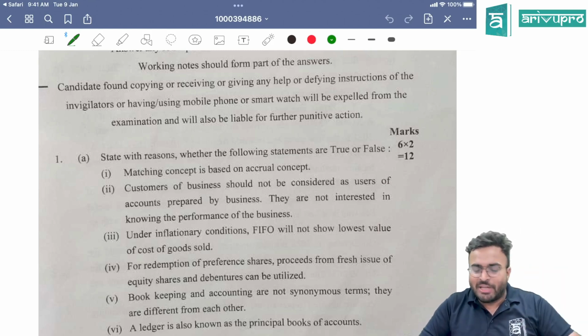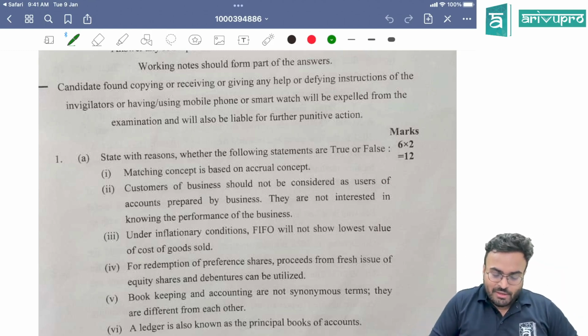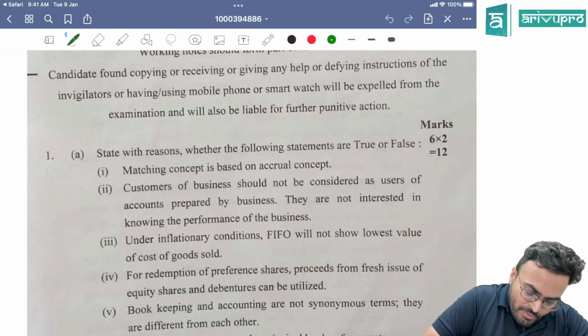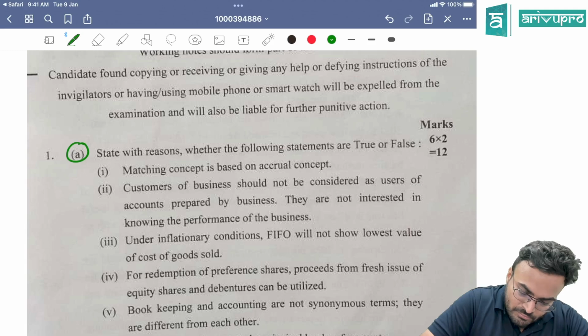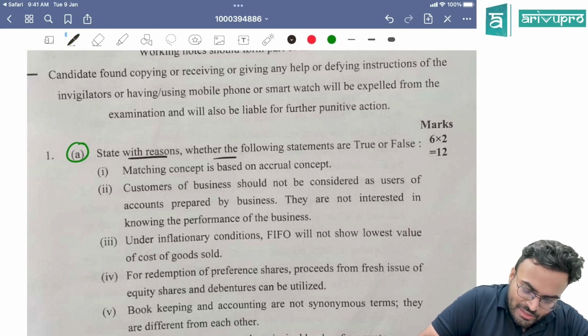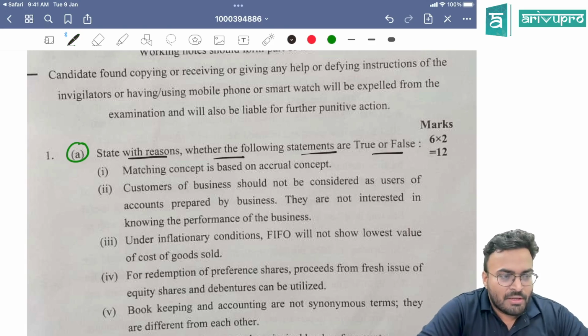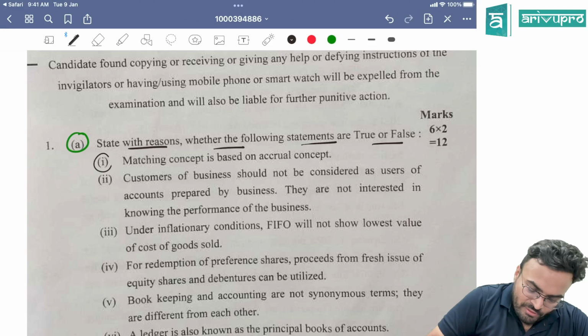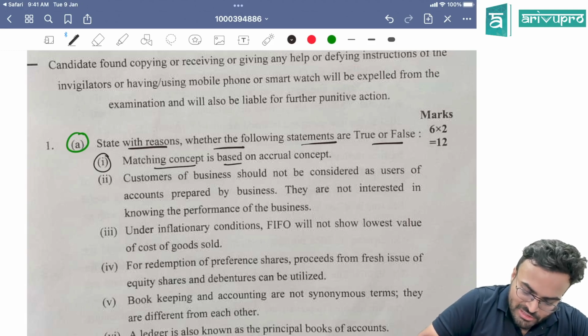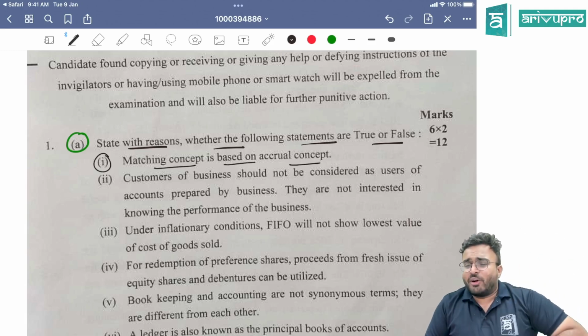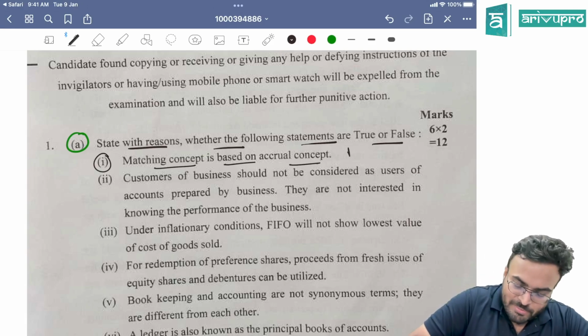Let's not take too much time on this. Okay, guys, let's start. First one. State with reasons whether the following statements are true or false. First one: matching concept is based on accrual concept.